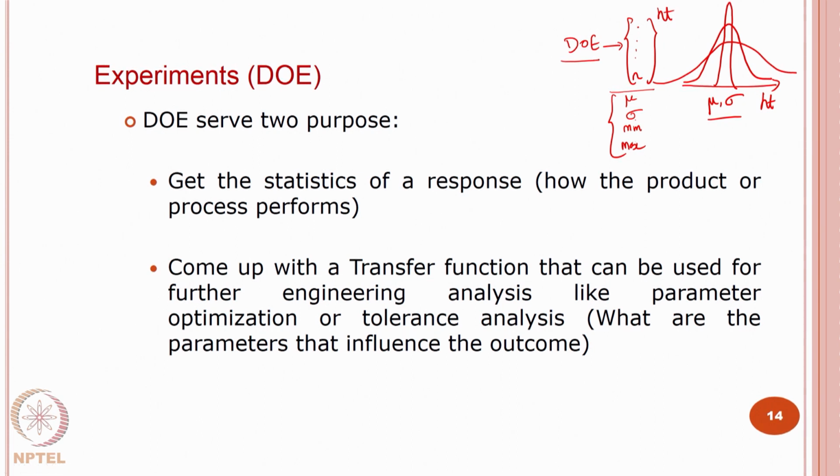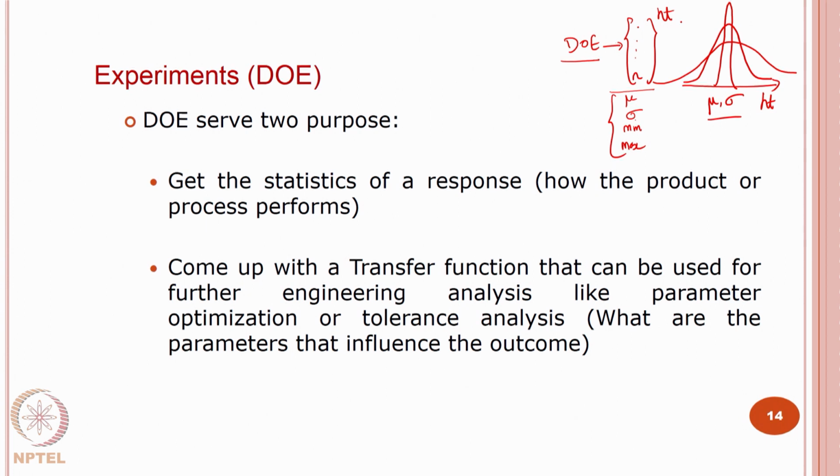The other thing is it lets you create a transfer function. What does a transfer function mean? This DOE is a function of the attributes. In our example, it is something about the year, the department, the gender, the features, whatever it is, and output.